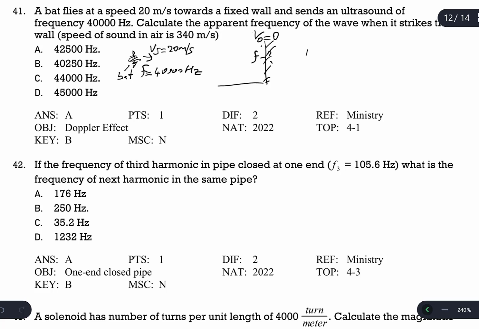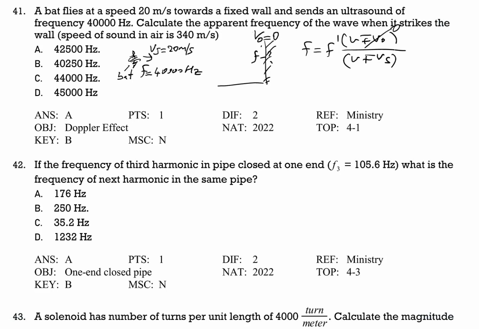So the equation for calculating f prime for the Doppler effect in sound: f prime is equal to f times v plus or minus v observer, over v plus or minus v source. This was the equation. But we know that the observer is at rest, which is this wall. That's why this term v observer is going to be 0. However, because it's an approach, in the approaching case, f prime is going to be greater than f. The detected frequency is always greater than the original frequency. That's why the denominator must be smaller than v. To make it smaller, the denominator must be negative.